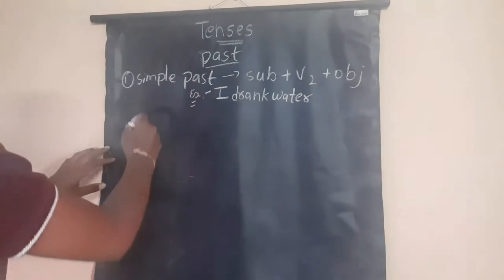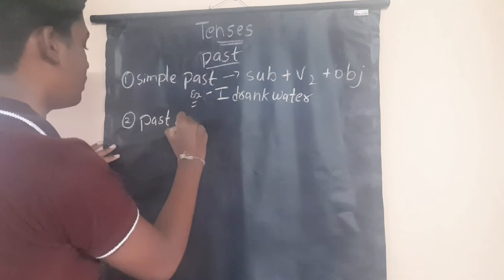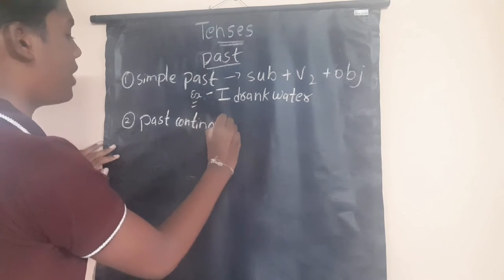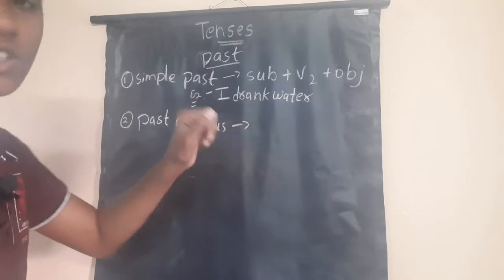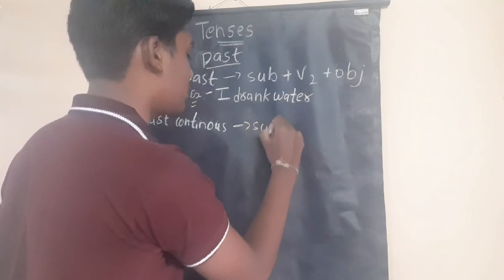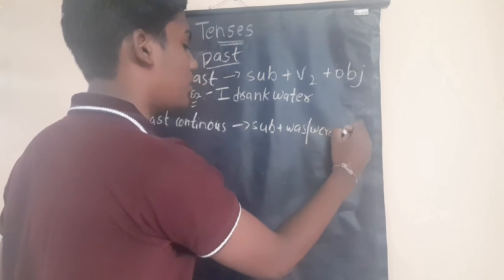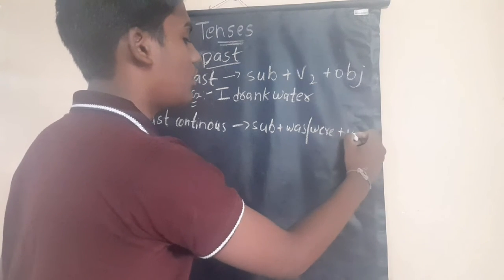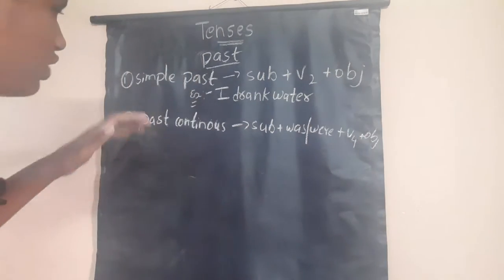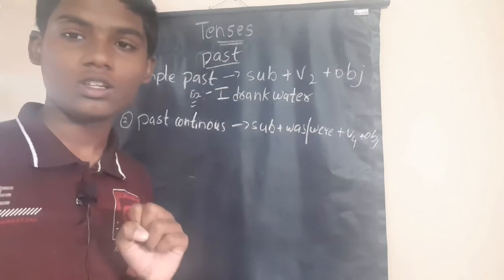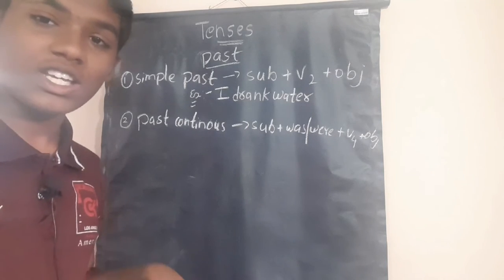Now, past continuous. Let us see the structure: subject plus was, were plus V4 plus object. Continuous means in the past the work was still continuing. That is past continuous. In present continuous, the work is still continuing in the present.